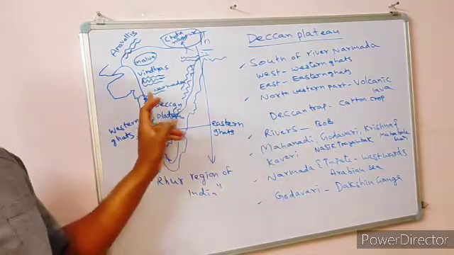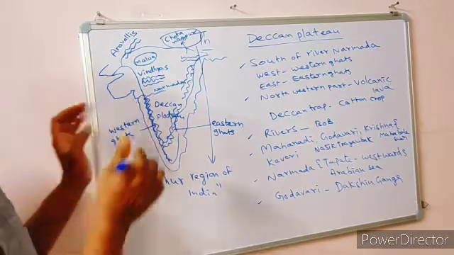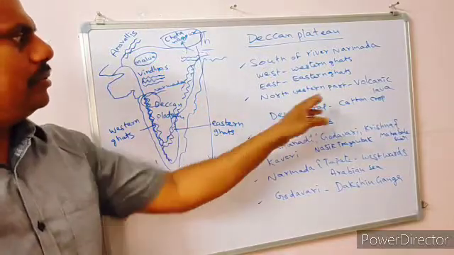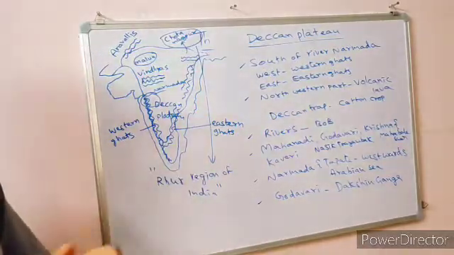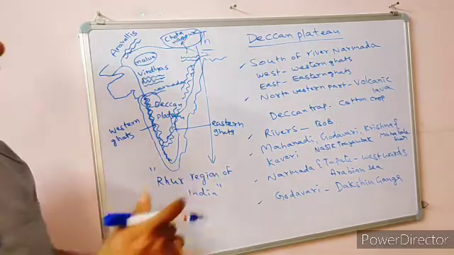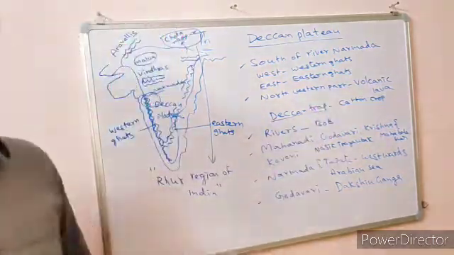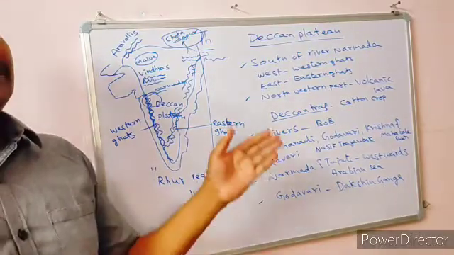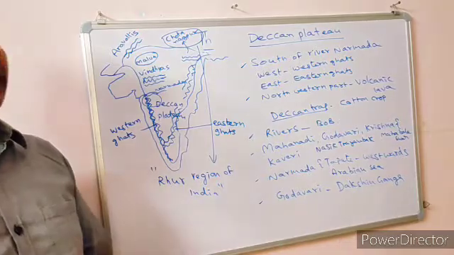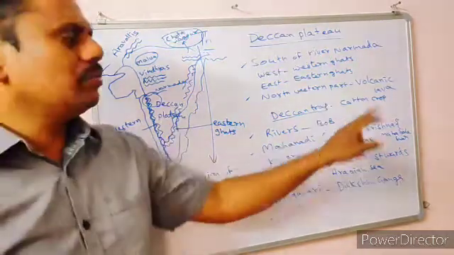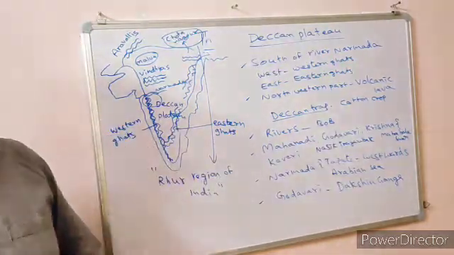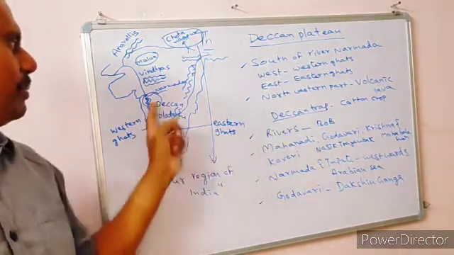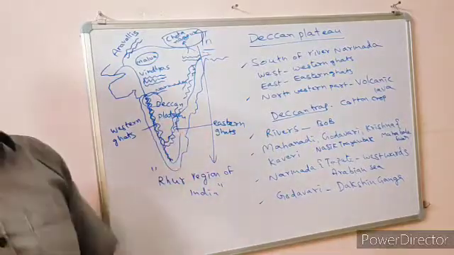Okay, next coming to the Deccan Plateau, the northwest part. The northwest part of this Deccan Plateau has volcanic lava. That part is called Deccan Trap. Particularly here you find a continuous series of black soils, and those soils are more useful for the growth of cotton. That's why the black soils, where do you find them? That is the northwestern part of the Deccan Plateau.